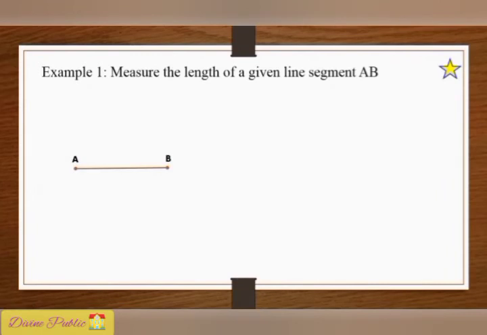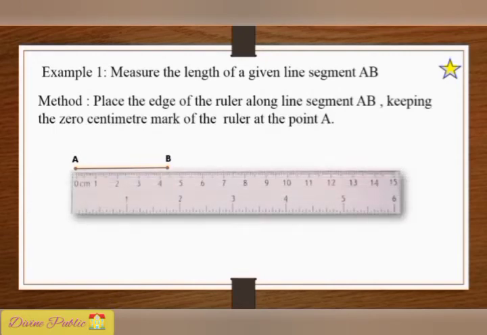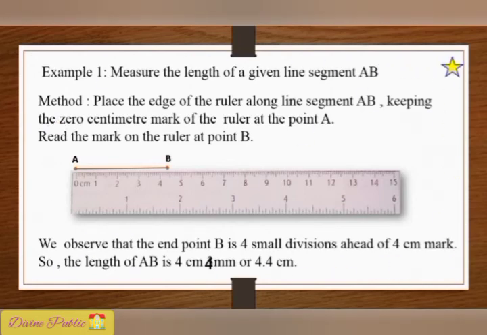Let us see the example. Measure the length of a given line segment AB. Let us see how to measure. Method. Place the edge of the ruler along the line segment AB, keeping the 0 centimeter mark of the ruler at the point A. Now, read the mark on the ruler at point B. We observe that the endpoint B is 4 small divisions ahead of the 4 centimeter mark. So, the length of AB is 4 centimeter 4 millimeter or 4.4 centimeter.